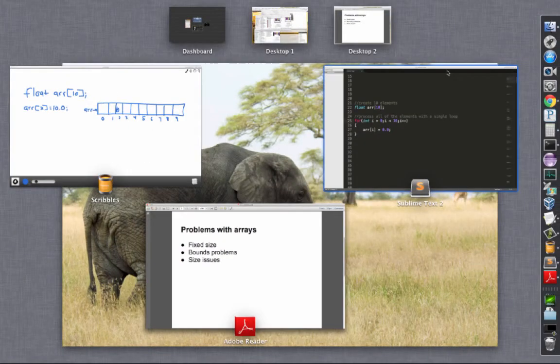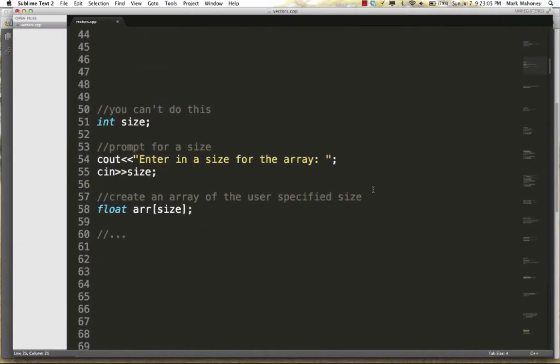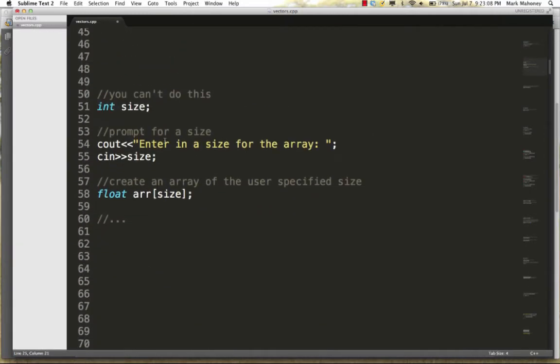So it might be nice if we could do something like this, where if we fill up the array, for example, we might want to prompt for a new size, and then say, well, go create an array that's exactly that size. Okay, this is a problem, and this will not compile, because the size of the array in the declaration must be known at compile time, not run time. So compile time is the time when you hit the magic compile button, and runtime is when the program's actually running. So the compiler has no idea what value the user is going to enter in, so this is going to generate a syntax error.